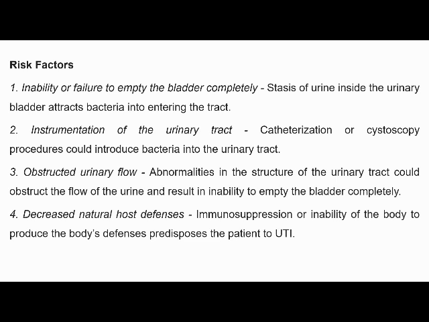The next is instrumentation of the urinary tract, that is catheterization or cystoscopic procedures, which may introduce bladder infection. Then obstructed urinary flow: abnormalities in the structure of the urinary tract, congenital or otherwise, could obstruct the flow of urine and result in inability to empty the bladder. Then decreased natural host defenses: if the patient is on immunosuppressive therapy or the body cannot produce an adequate antigen antibody reaction, the patient may develop a urinary tract infection.